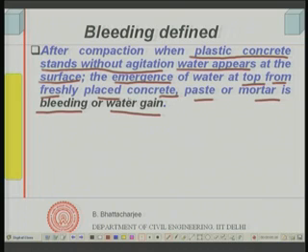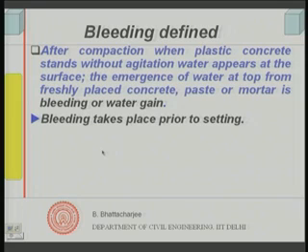So, after you have compacted it, the concrete, when it is standing alone without any agitation till it is set, what will happen? Water generally tends to come up to the surface, and this tendency of water to come up to the surface and accumulate, we call bleeding or water gain. I have already mentioned bleeding takes place prior to setting.